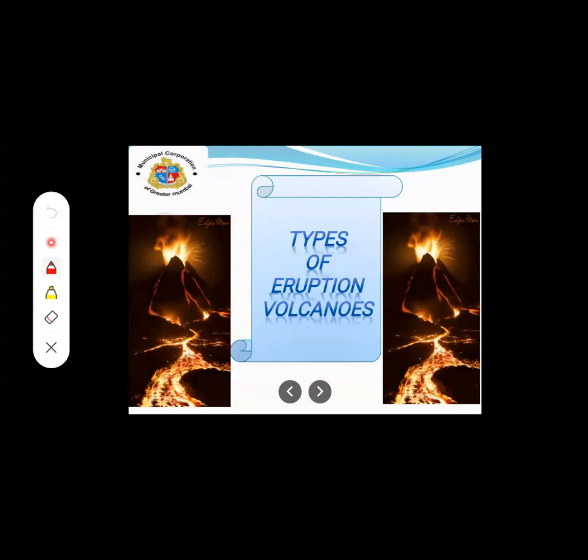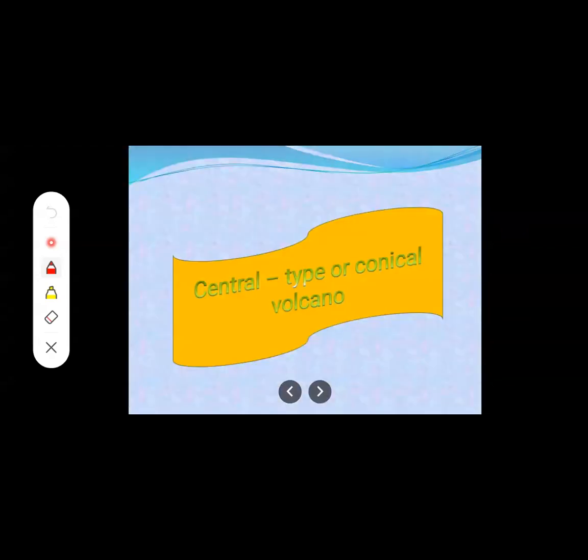Now there are also the types of volcanic eruptions. Types of volcanic eruptions. Okay. There are two types of volcanoes. The first one is the central type, or we can call it conical volcano. Yes, this first type of volcano is given two names: central type or conical volcano.